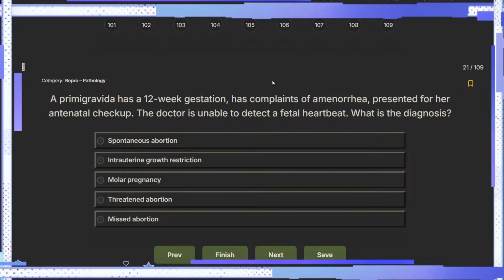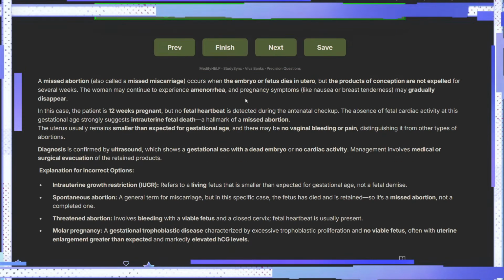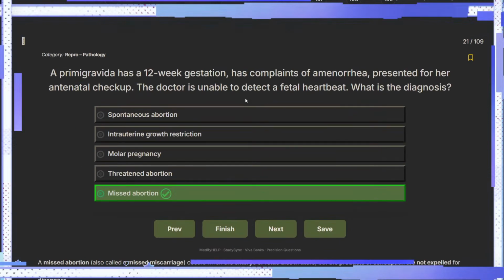This is of course a missed abortion. They had no clue it happened. It occurs when the embryo or fetus dies in utero, but the products of conception are not expelled. They have amenorrhea, they have pregnancy symptoms, but sadly, there is no fetus growing. That's quite sad, extremely painful, I'm sure.